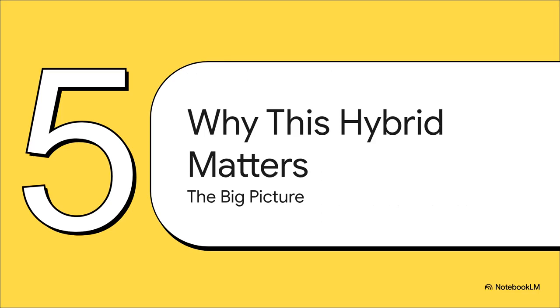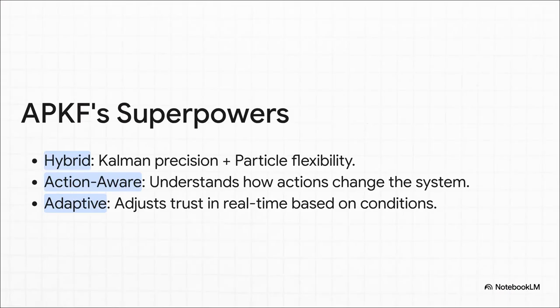So, okay, it's a really smart way to count cars. That's cool. But let's zoom out for a second because the implications of this hybrid approach are way, way bigger than just traffic. So here are the key takeaways, the APKF superpowers, if you will. First, it's a hybrid, so it gets the precision of one filter and the flexibility of the other. Second, it's action-aware. It understands that our decisions actually change the system. And third, it's adaptive, meaning it's constantly learning who to trust. It all adds up to a system that isn't just smart, it's wise.